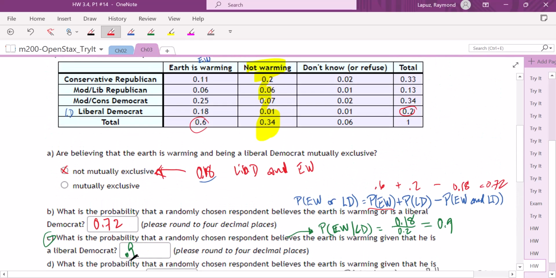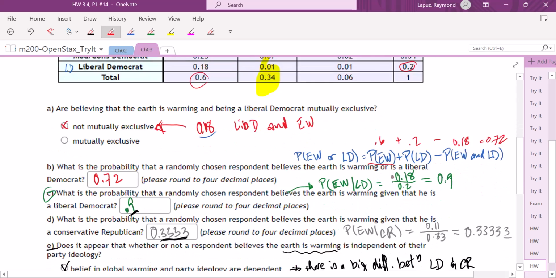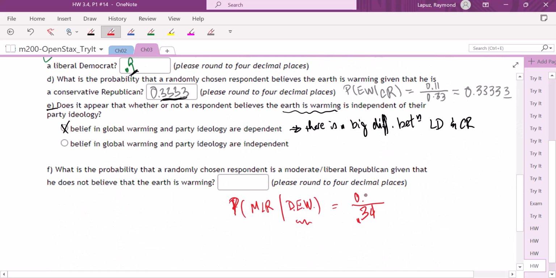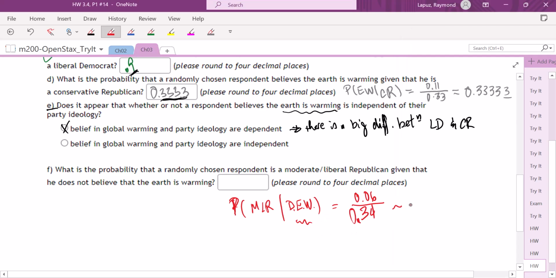And out of that column, how many people are moderate liberal Republicans? And I see that there is 0.06 of them. So let's put 0.06 divided by 0.34. So 6 divided by 34 basically. And there's a 1764 and a 7. So we'll say 0.17647, and we're rounding off to 4 decimal places.